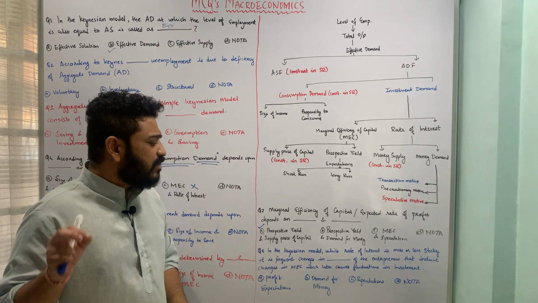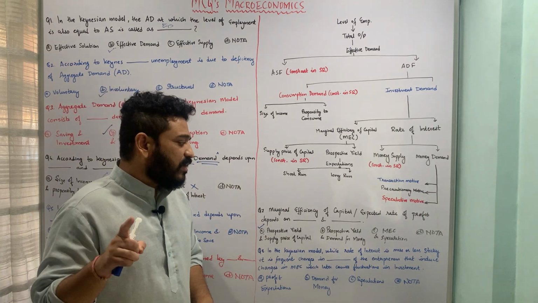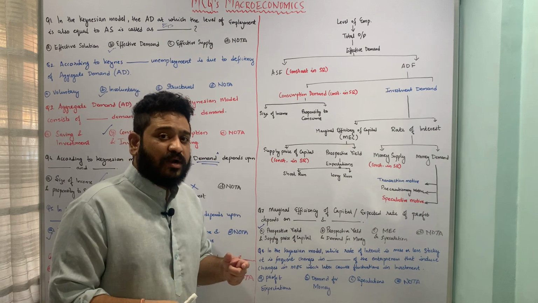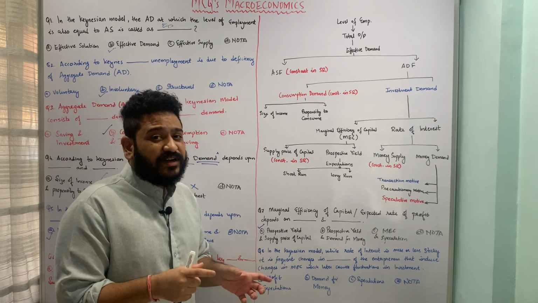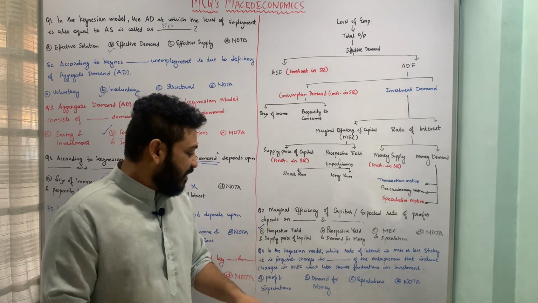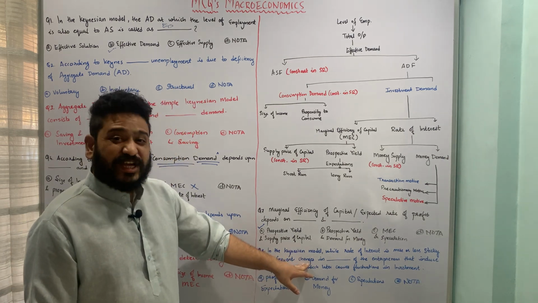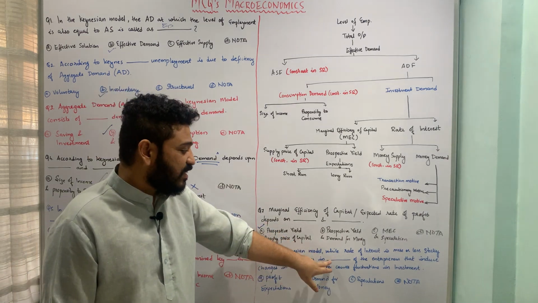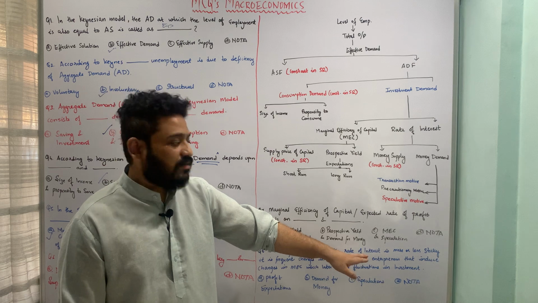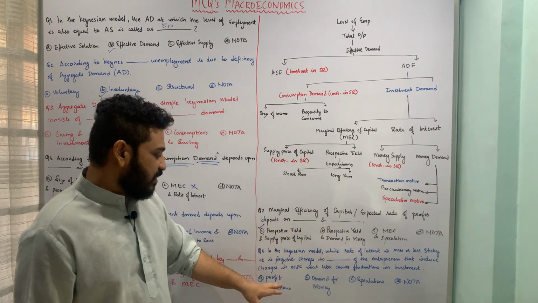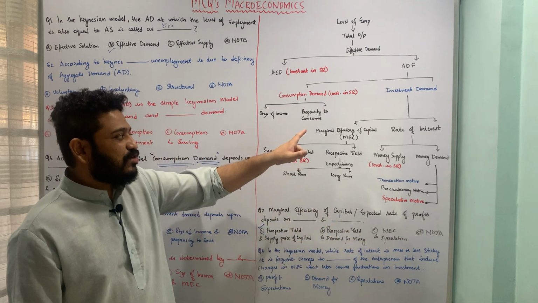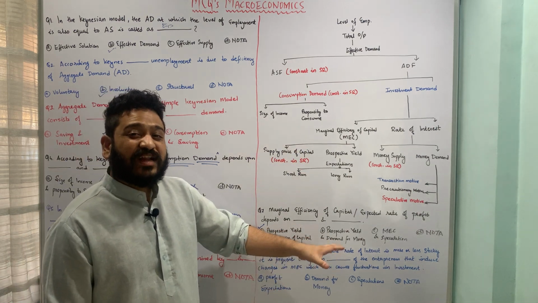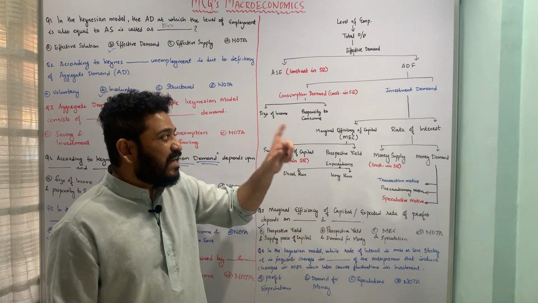It says, in the Keynesian model, while the rate of interest is more or less sticky, it is frequent changes in dash, of the entrepreneur that induces changes in marginal efficiency of capital, which later causes a great deal of fluctuations in investment.